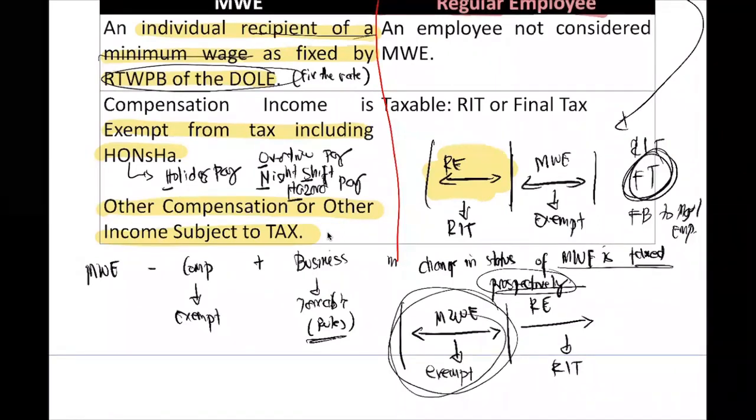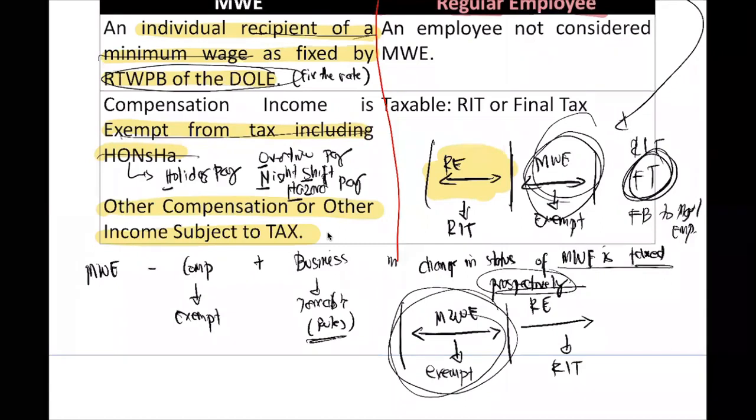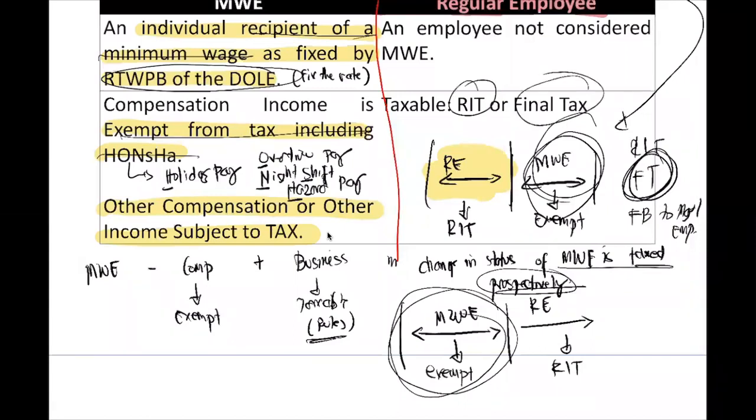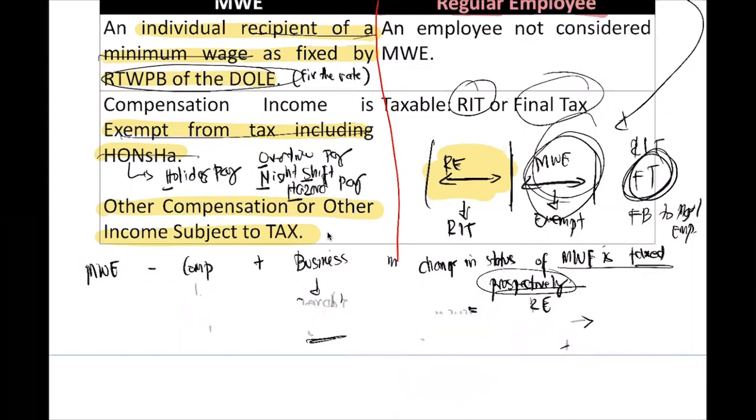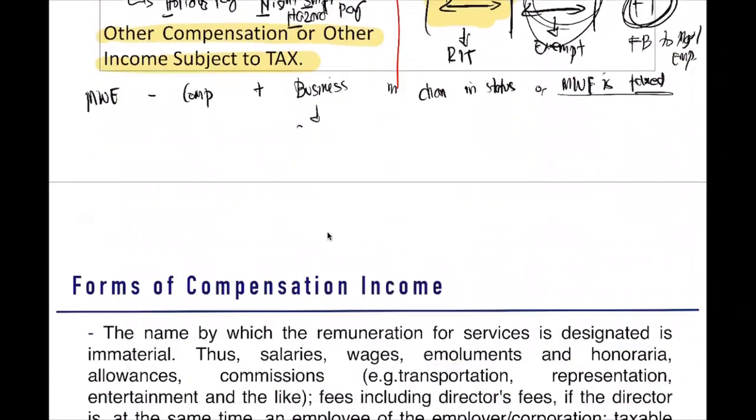Regular employee to MWE, during the MWE period, exempt, because MWE is exempt from tax including holiday pay and the like, while a regular employee is always taxable either at regular income tax or at final tax. Okay? So guys, in case you are presented again with a problem that says he is MWE, exempt, okay?